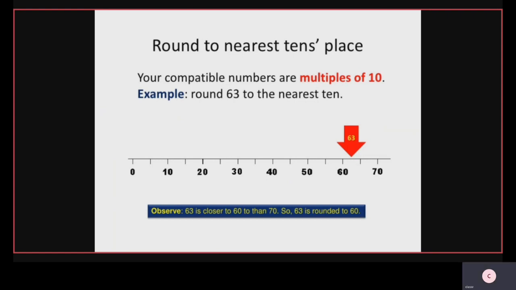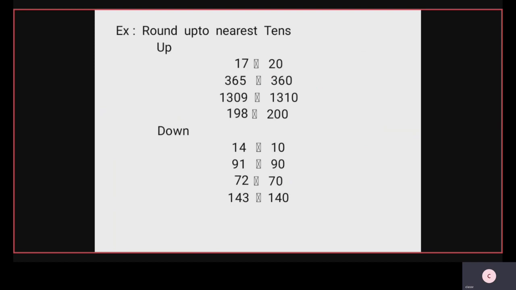Now rounding up to nearest tens. First, upside numbers. 17: the round up to nearest tens is 20. After 17 comes 18, 19, 20. It is increasing, or upside.